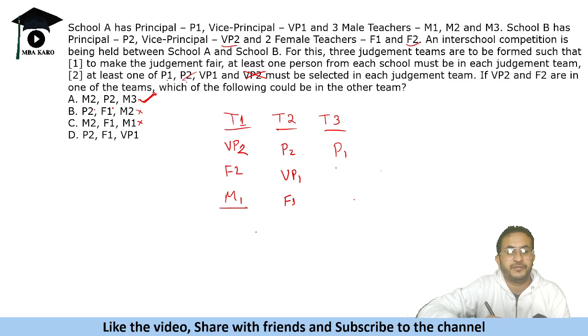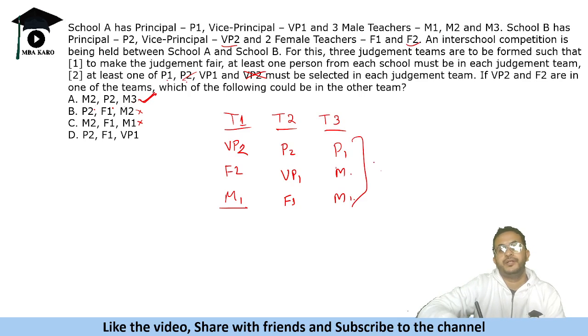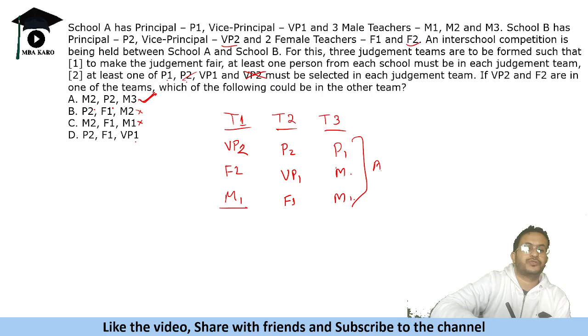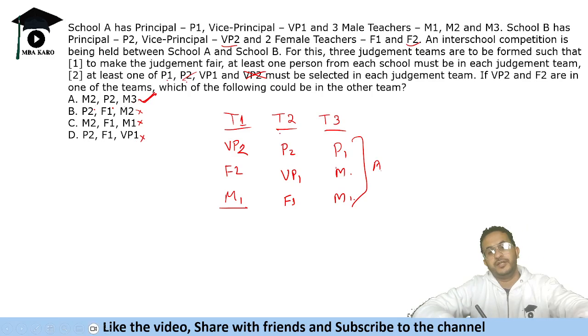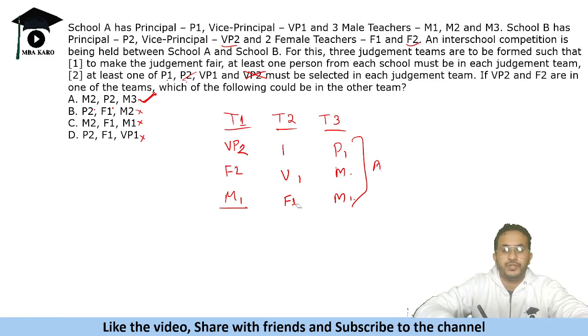So this will have P1, and then we will have two male teachers. Like we have two male teachers also, right? So this will make it all teachers from school A itself. So this is also not possible. So only this is a possible option. Okay. So that is why this will be the answer.